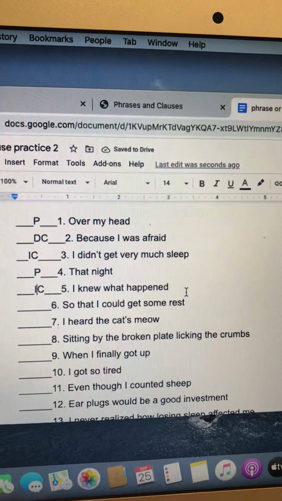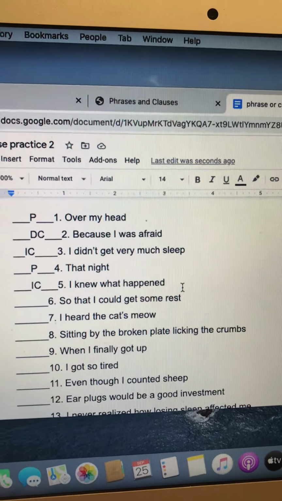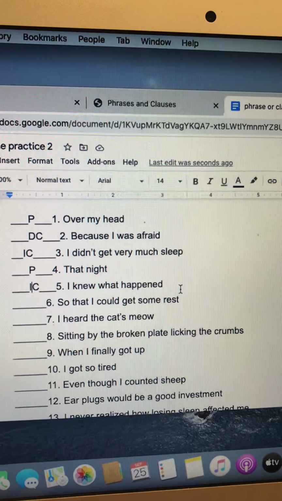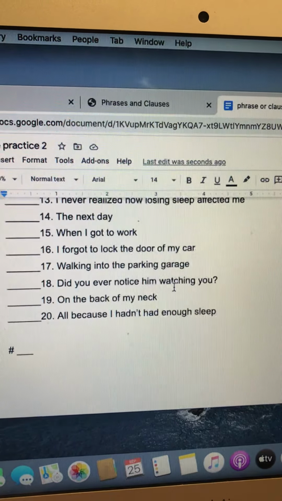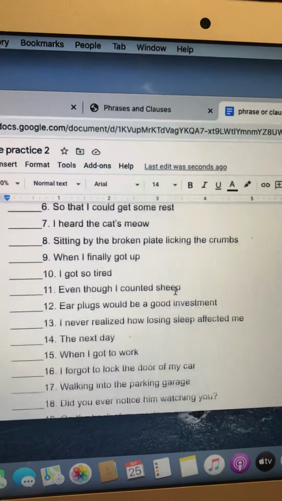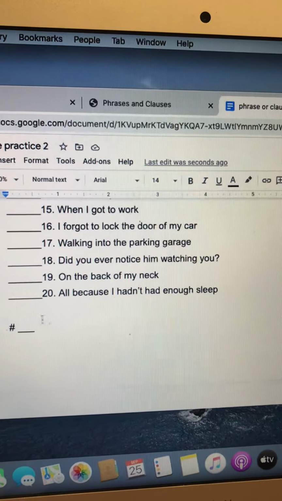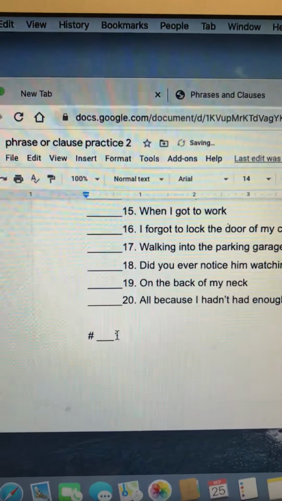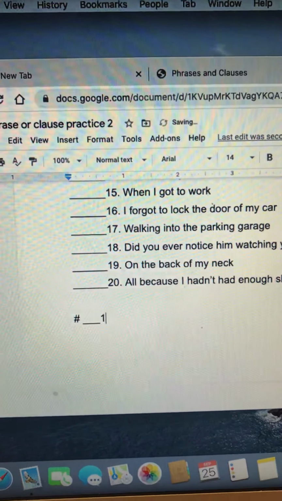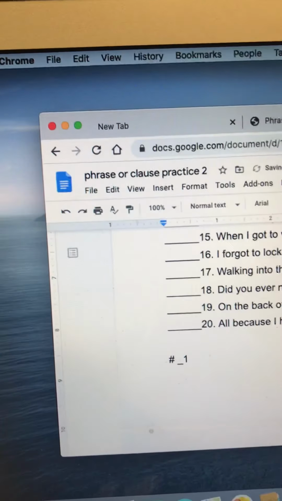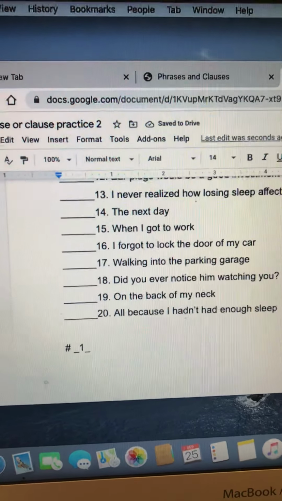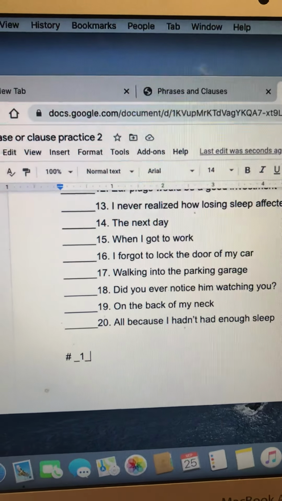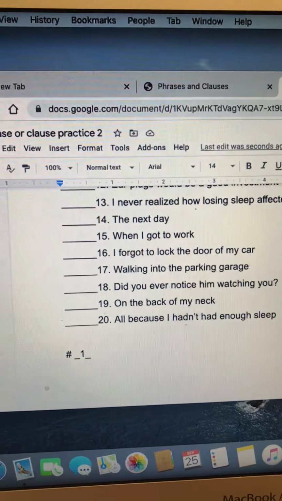Okay, down at the bottom of this worksheet, if they're a phrase or an independent clause, I'm going to have to add to them. So down at the bottom, I know I have to fix number 1. In this little blank right here where it says number, I'm going to make it say 1. Originally the phrase had said over my head, so I can type in I am in over my head. So I'm going to go ahead and do that.